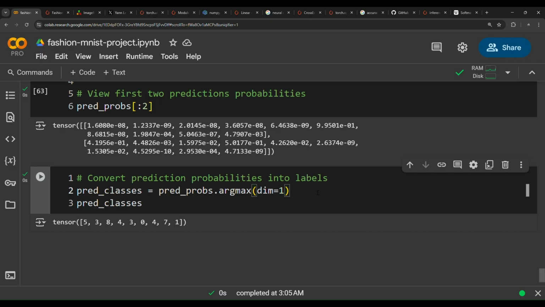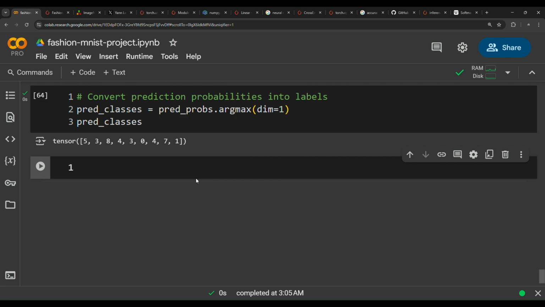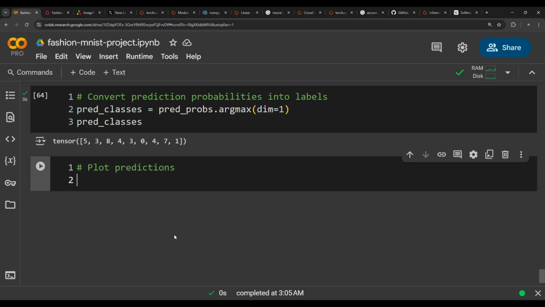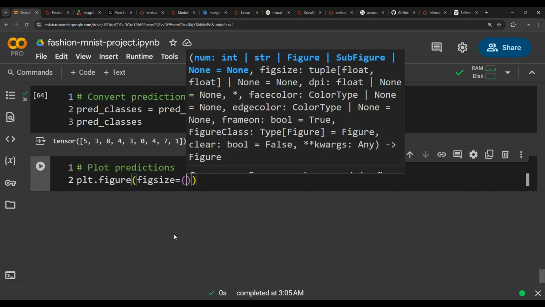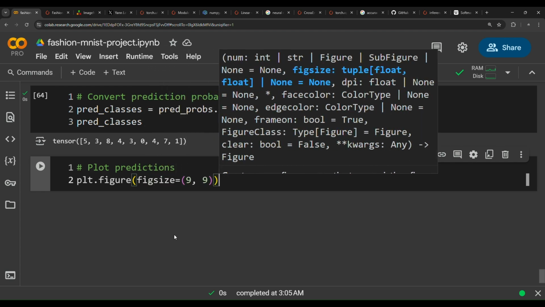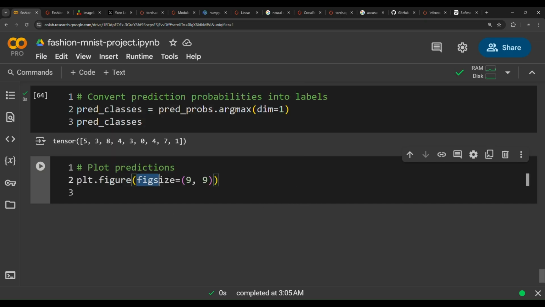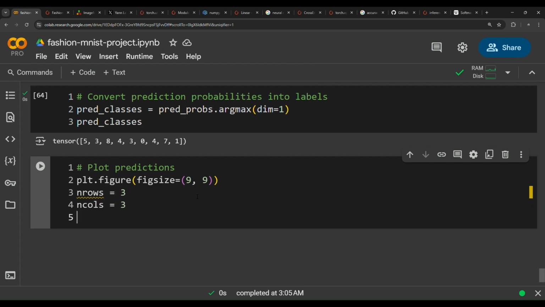Now, if you want to plot it in a figure, we need to use the following functionality. First of all, plot predictions. So plt.figure, and then pass in here figsize equals 9 by 9. We're going to specify the figsize as 9 by 9, and then nrows, number of rows, equals 3, and ncols equals 3.